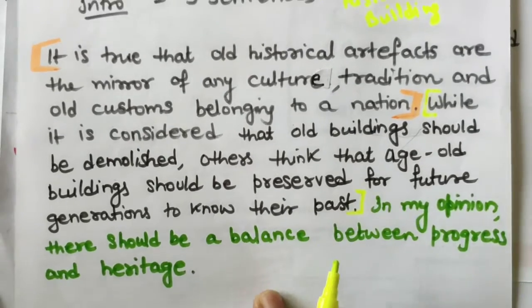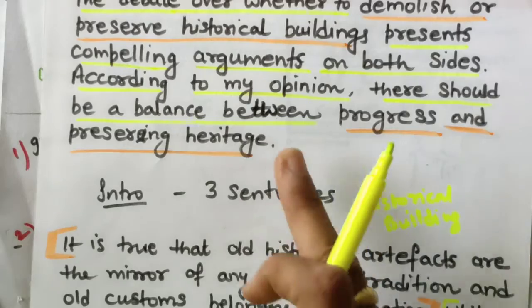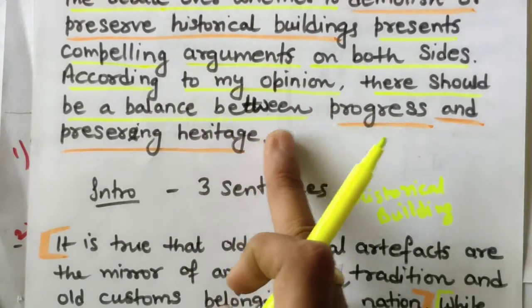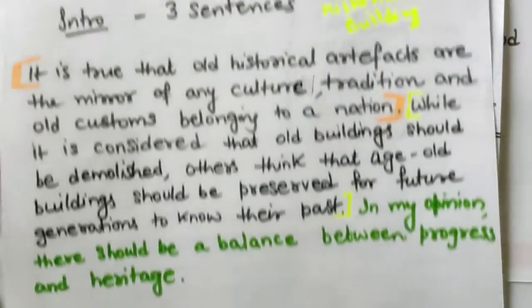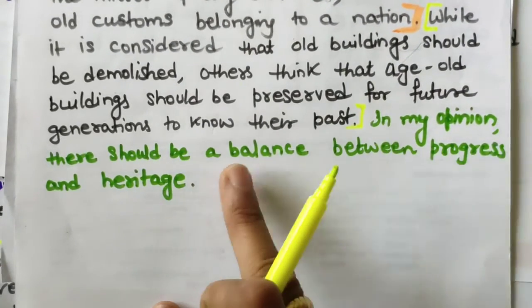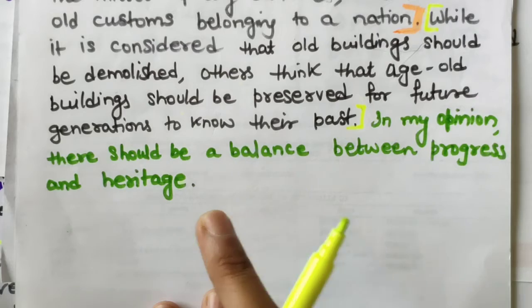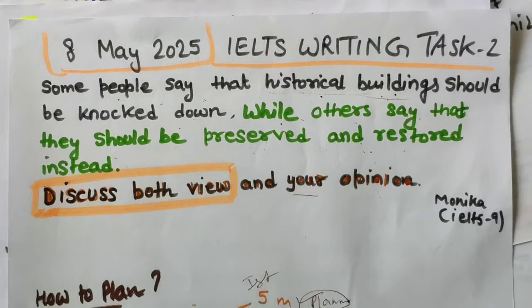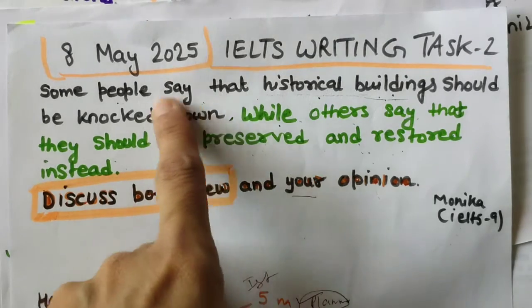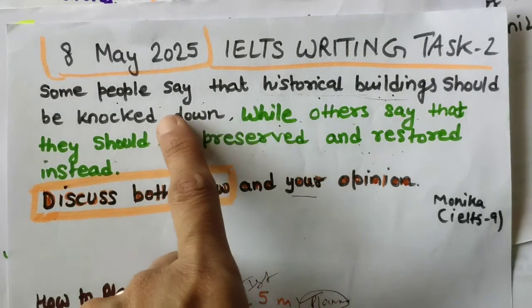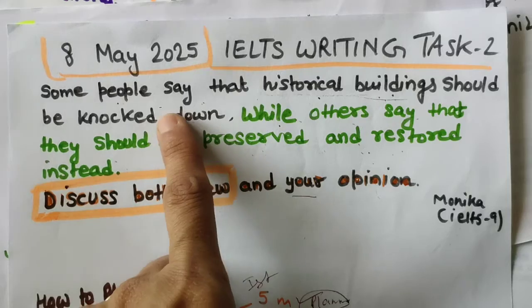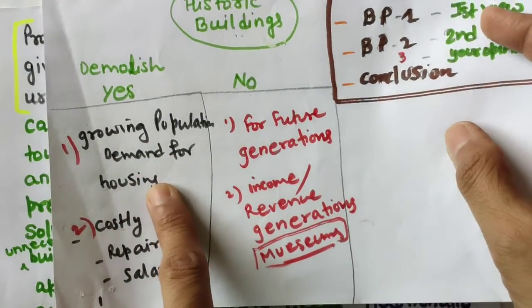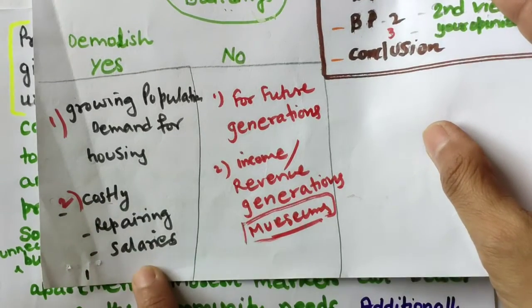So this line I have used; in my opinion, comma, there should be a balance between progress and heritage. So this is the introduction. Now for this question we will be writing BP1. First we will discuss why it should be knocked down, and we will discuss these 2 points: growing population demand for housing and other things, and costly repairing and salaries.